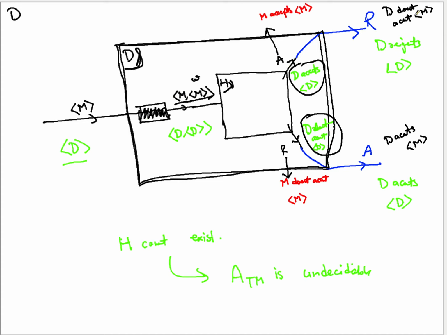And reject means D does not accept M. So as soon as H on this particular input declares accept, it meant that D accepts D. Here D is going to reject it, and rejecting will mean that D doesn't accept D. So here H is a decider and it is saying D accepts D, while D actually is not accepting D. But you assumed H is a decider which always gets the right answer.